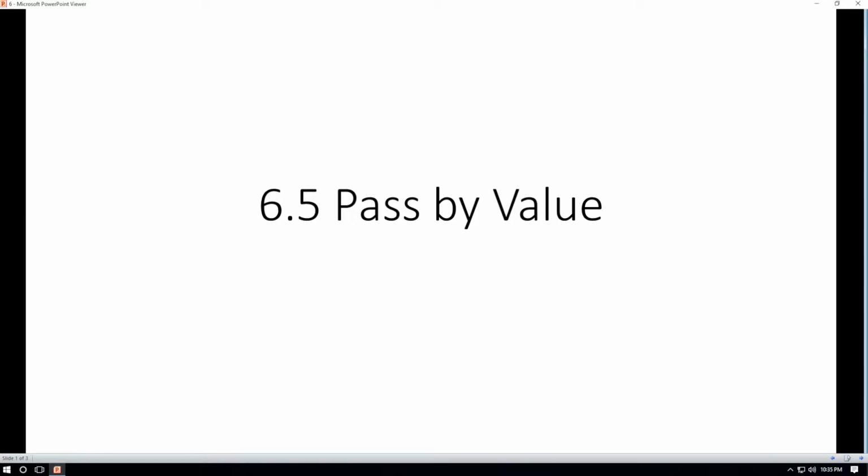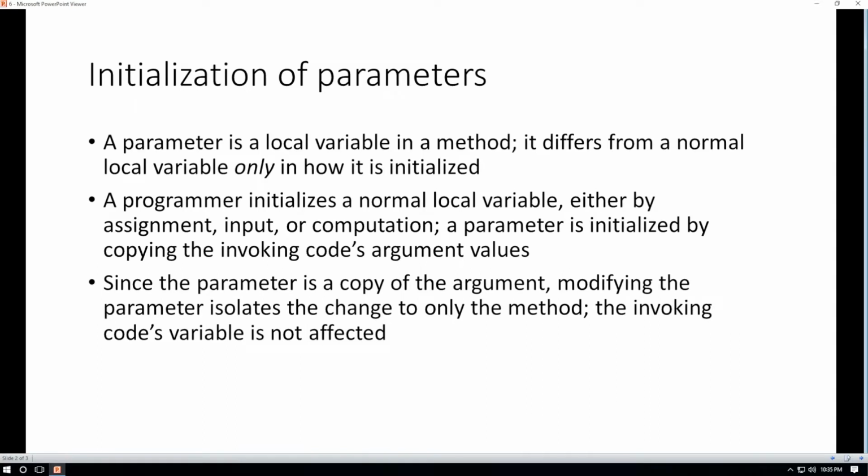In this section, we're going to discuss the idea of passing by value. This is concerned with the initialization of parameters. From the previous section, we learned that arguments are specific values that an invoking piece of code specifies or supplies to the called or invoked method. The invoked method receives a copy of those values from the caller.